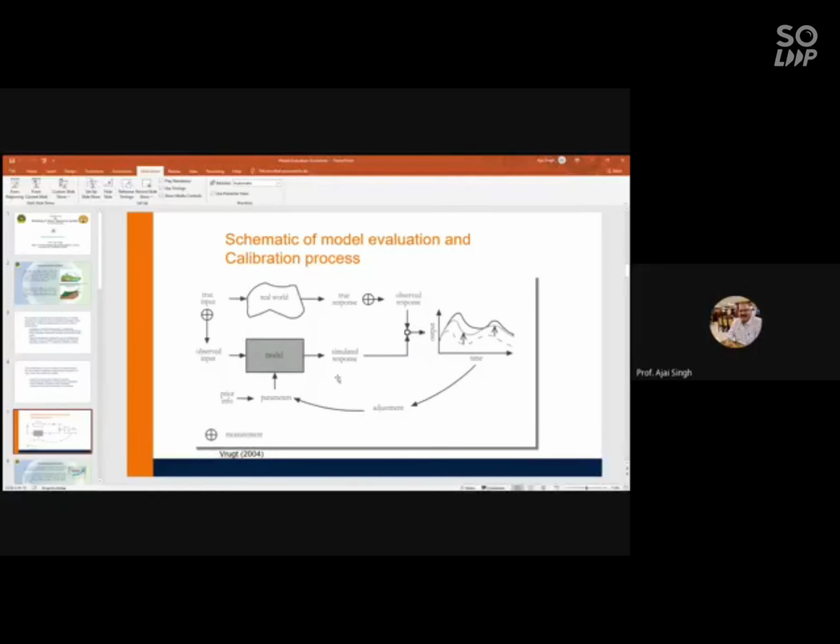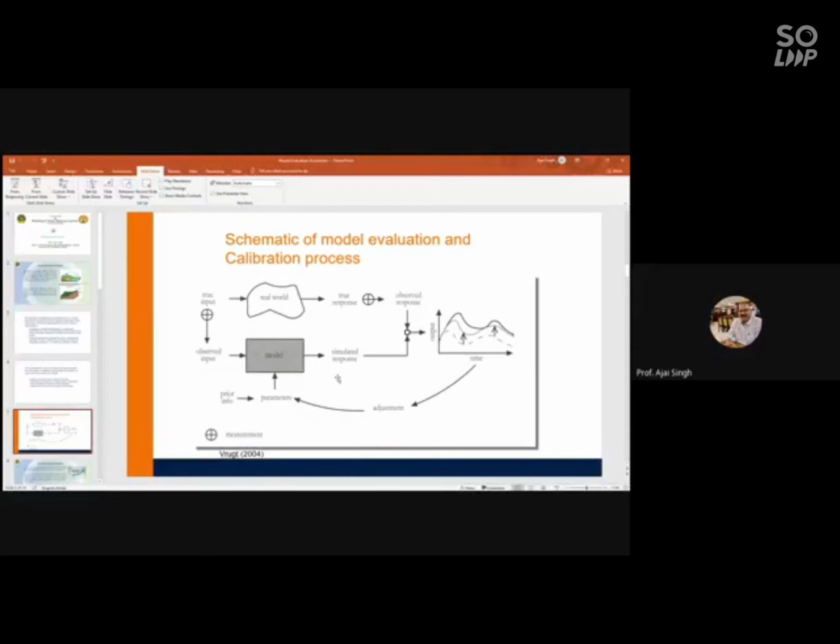So this is just this schematic which I got from the net. And if you closely look at this, what is the difference between real world practice and what we do in the model? We put in the observed input, we get the simulated response from the model, and if you see on the right hand side, we try to match both values.